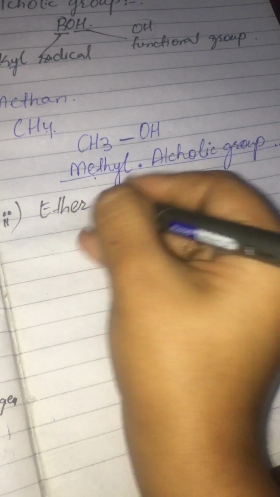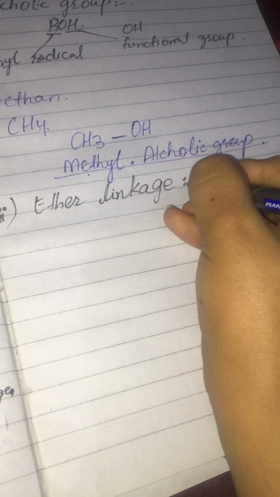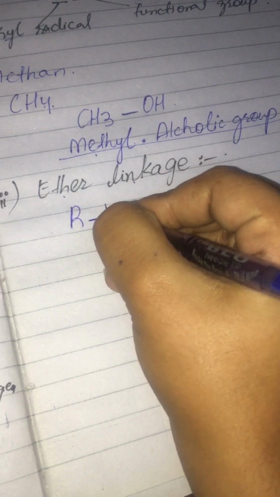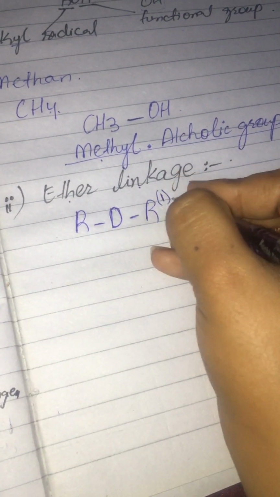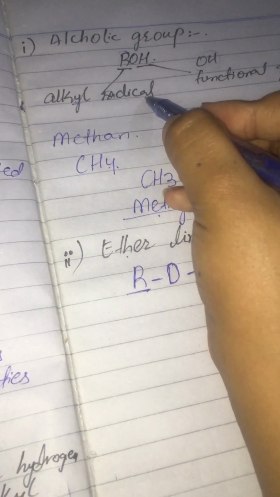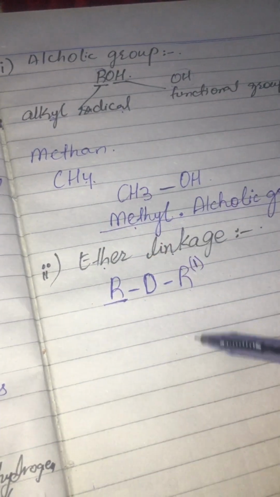Okay, now we have the second group, that is the ether linkage. In this ether linkage, there is R, O and R. The R is again representing an alkyl radical, then O for oxygen, and then again R, an alkyl radical.